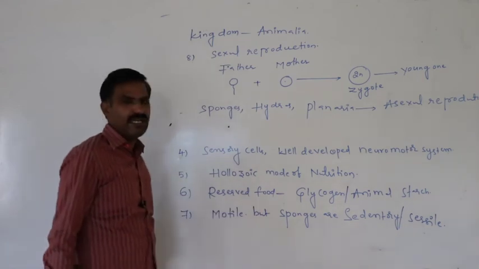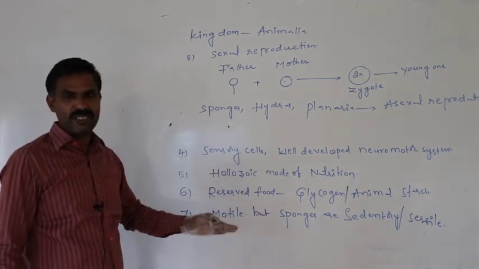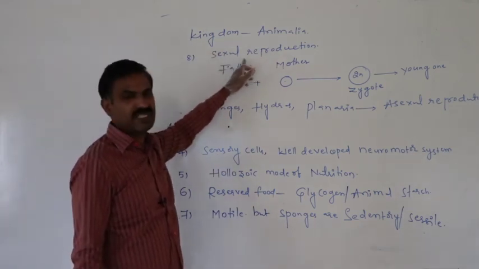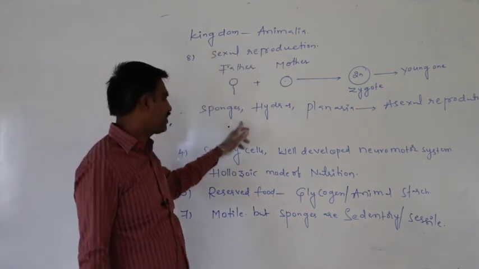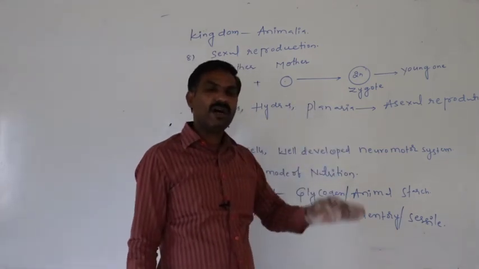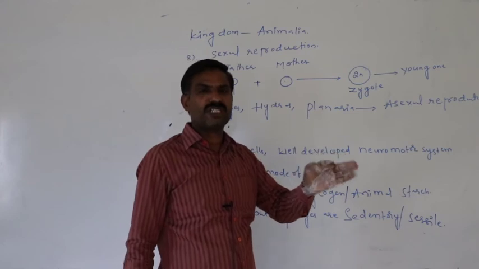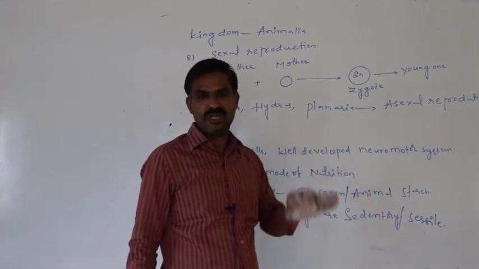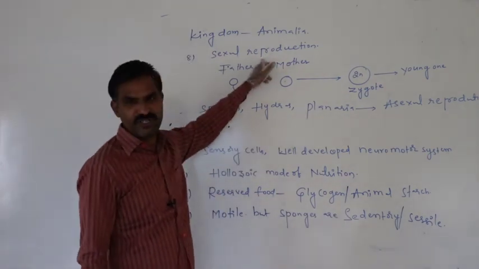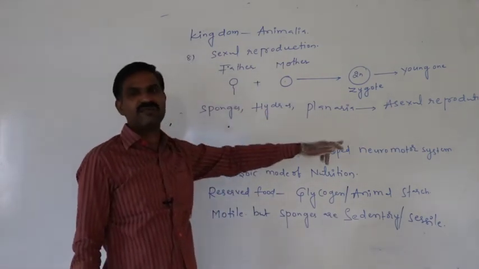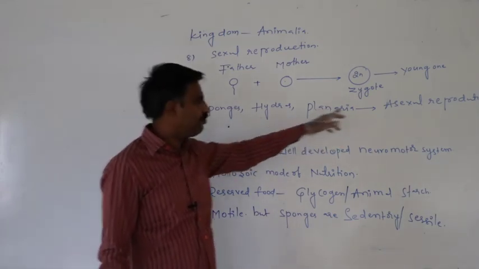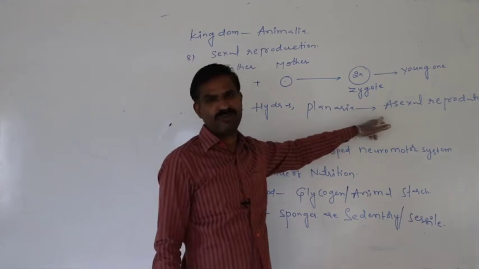In that way, kingdom Animalia animals mostly produce daughters by sexual reproduction, but sponges, hydras, and planaria can also produce daughters by asexual reproduction in addition to sexual reproduction.